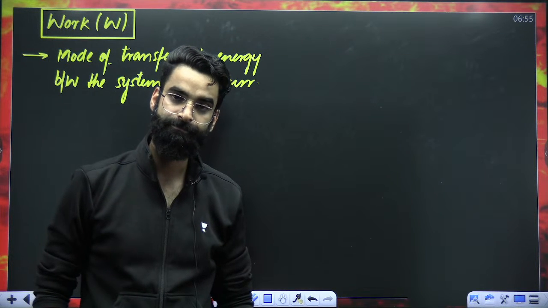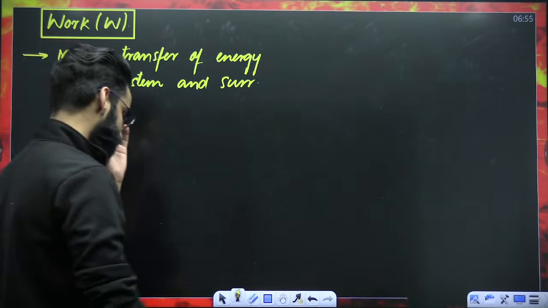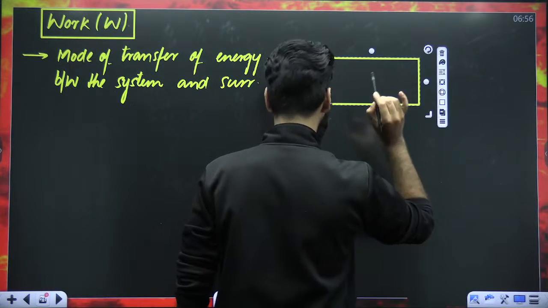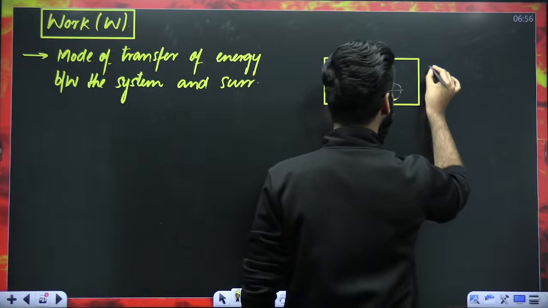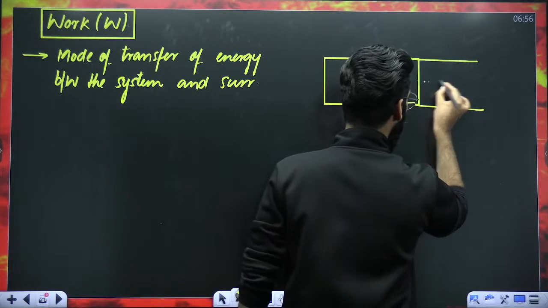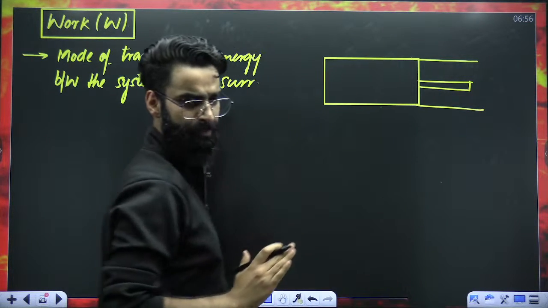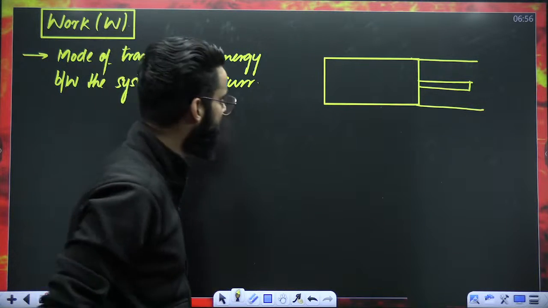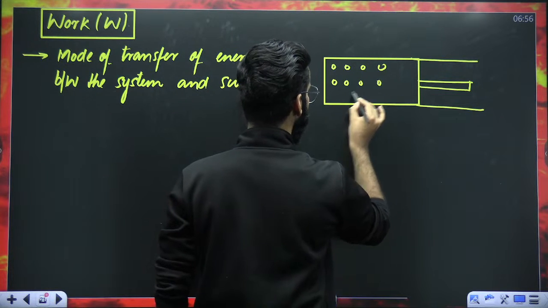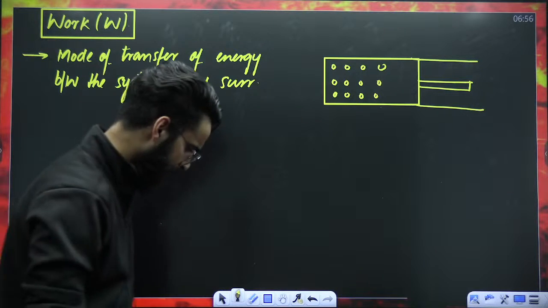Now there are some very important points which you need to understand. Have a look, guys. For example, this is the container, and in this container you have got a piston. The piston can go out, it can come inside as well. For example, you have got an ideal gas in the container. So this ideal gas is my system right now.